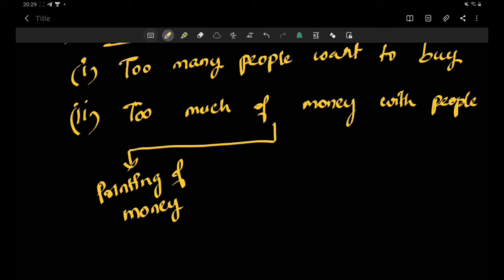Another way it can happen is reduced taxation. So if the government, let's say in some budget, decides that they want to cut your tax, then you have more money to spend.